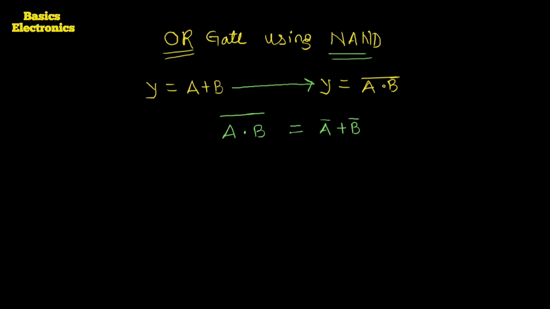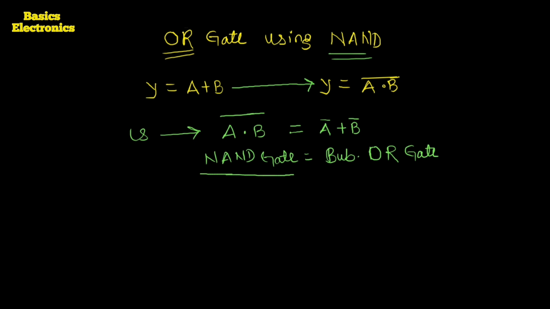Now see, at the left hand side, this is the NAND gate. And at the right hand side, this gate is the bubbled or inverted input OR gate. It means the NAND gate is equivalent to the bubbled OR gate.